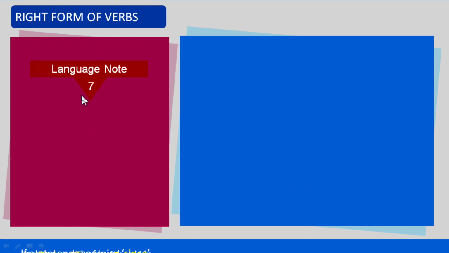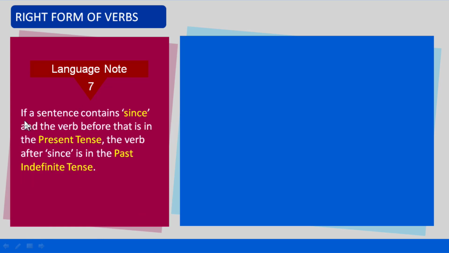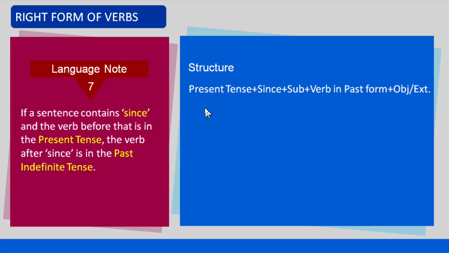Language note number 7. If a sentence contains since and the verb before that is in the present tense, the verb after since is in the past indefinite tense. Structure: present tense plus since plus subject plus verb in the past form plus object or extension.